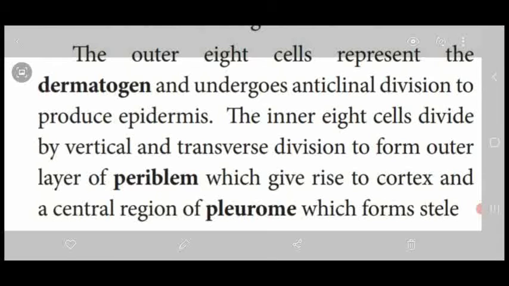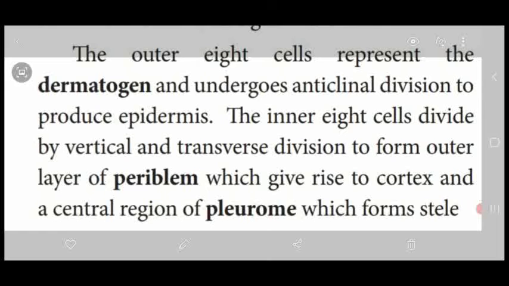The outer 8 cells form the epidermis, and that layer is called the dermatogen. The inner 8 cells again undergo vertical and transverse division, and in the transverse division the outer ones produce the periblem. This periblem gives rise to the cortex.